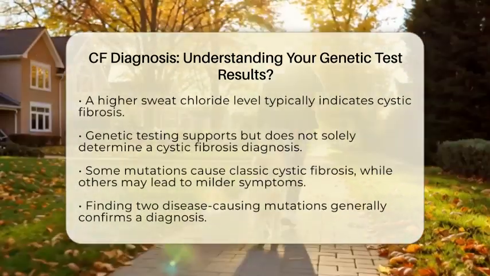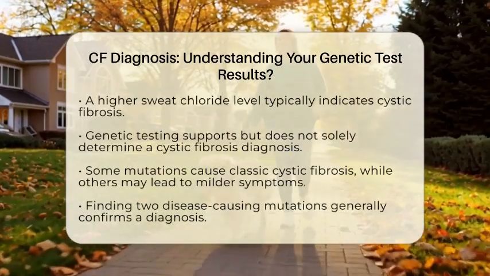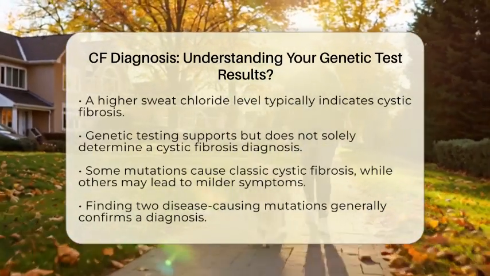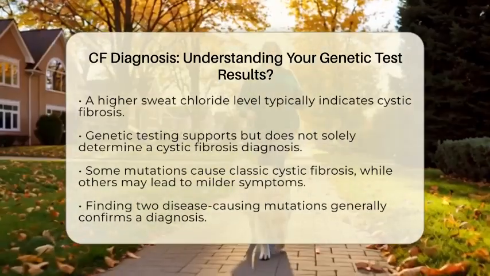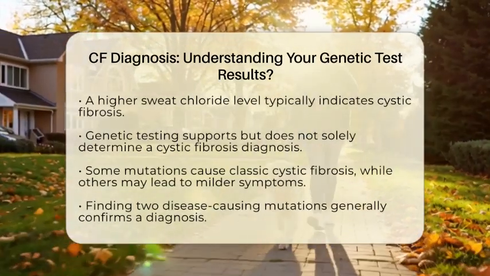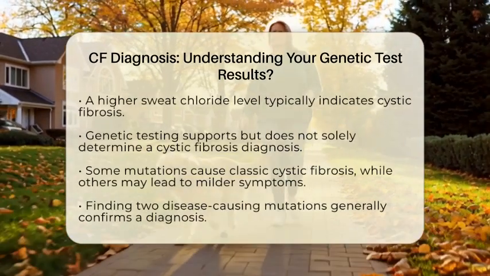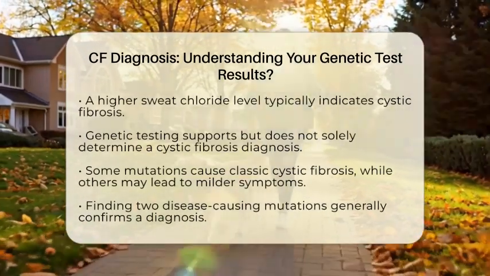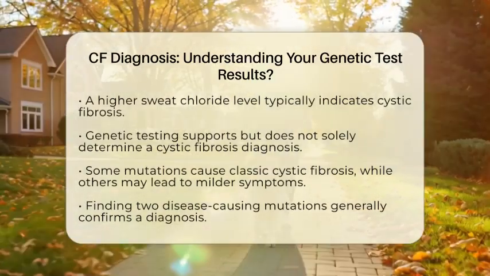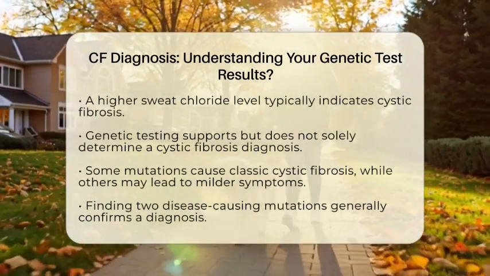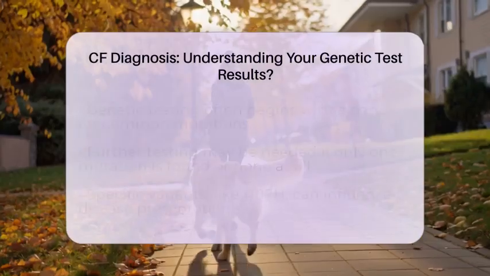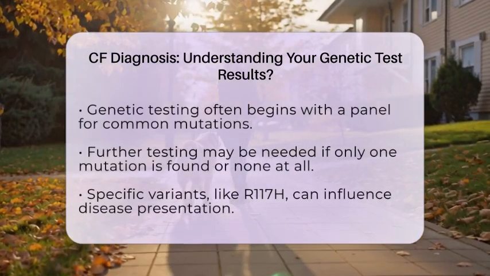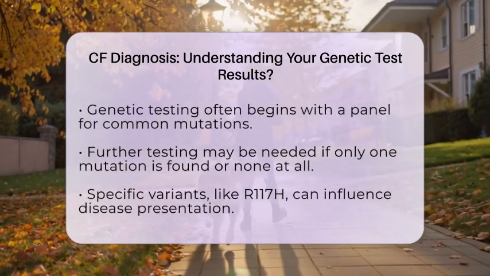If only one mutation is found or none at all, but there is still a strong clinical suspicion, further testing may be necessary. This could involve full CFTR gene sequencing or looking for deletions and duplications. Specific variants, like R117H and the poly-T tract, can also influence how the disease presents and are important in carrier and prenatal screening. Interpreting these results usually requires expertise from a board-certified molecular geneticist.